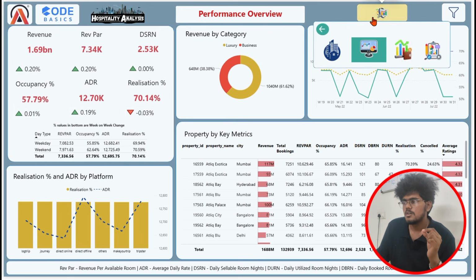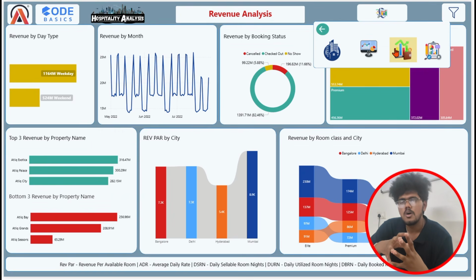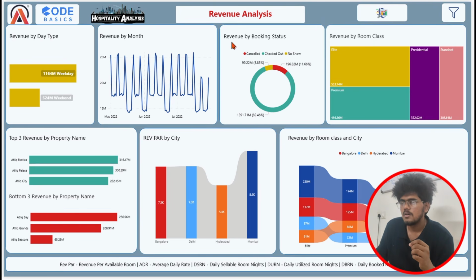Now let's move on to the revenue analysis. So this page tells you about how the company is performing financially. From that perspective, you can see in this left chart revenue by day type. This tells you how the company is performing by day type. Like you can see that on weekdays, the company is earning more than $1 billion in revenue, which is really good. And weekend is good, but we need to improve on weekends.